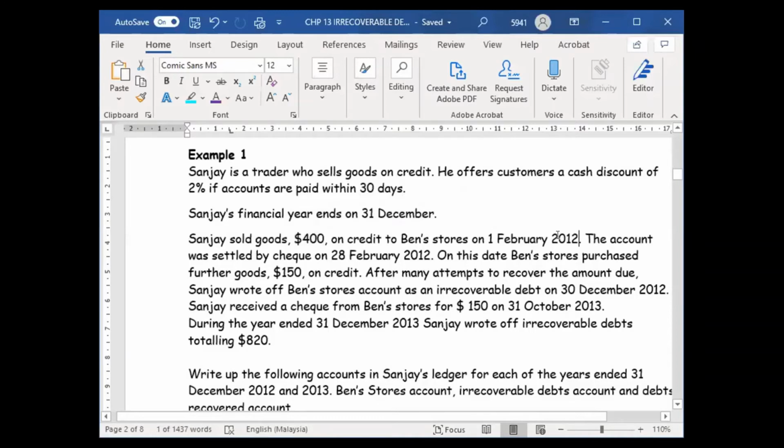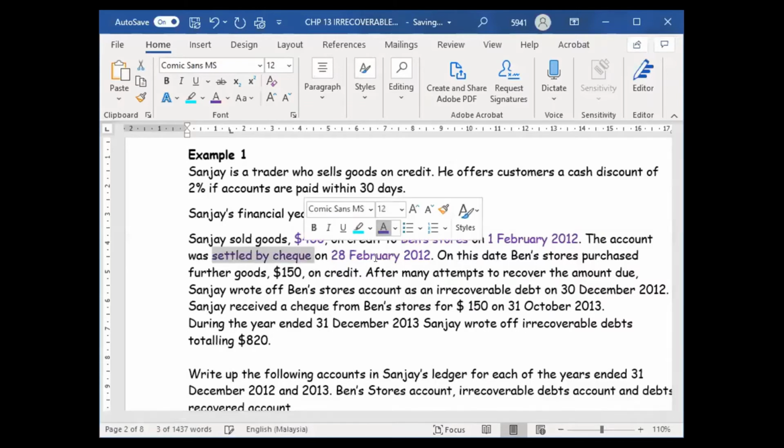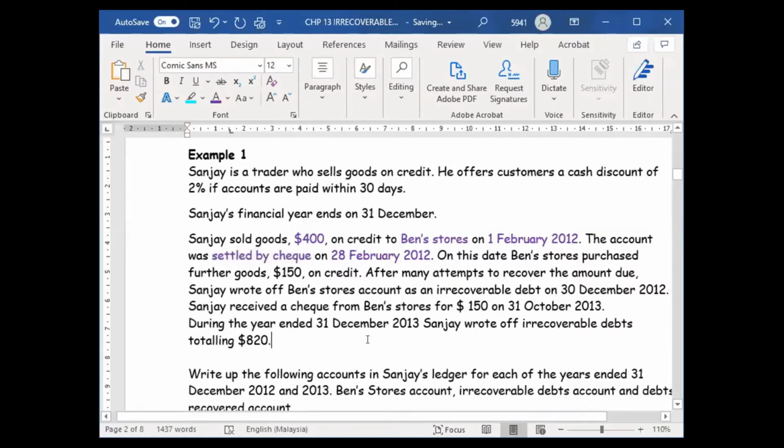Okay, what is the important information? I want to know the date, who you sell to, and how much. And of course, it's on credit. The account was settled by check on 28 February 2018. Okay, on the 28th, they pay me by check. These are all the important points I highlight.